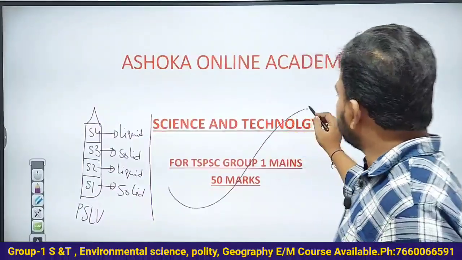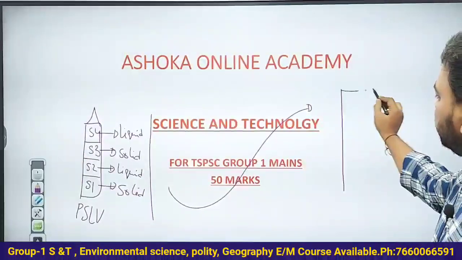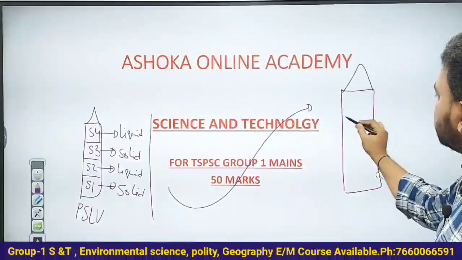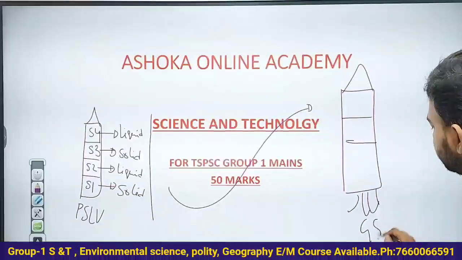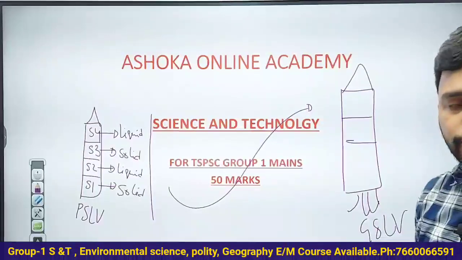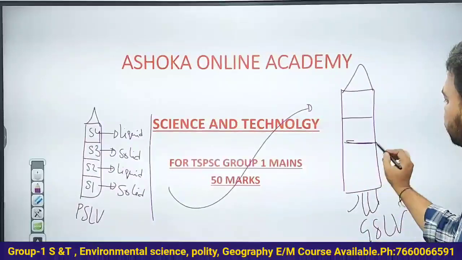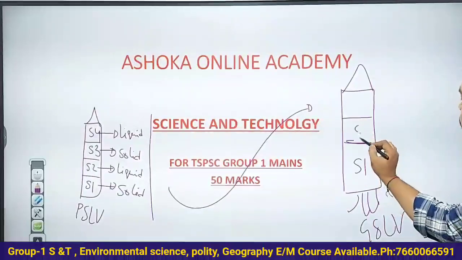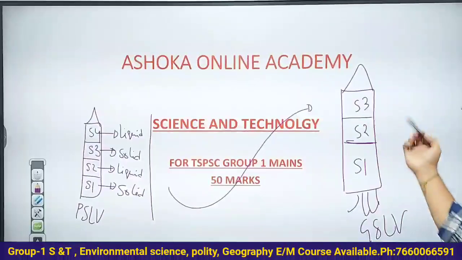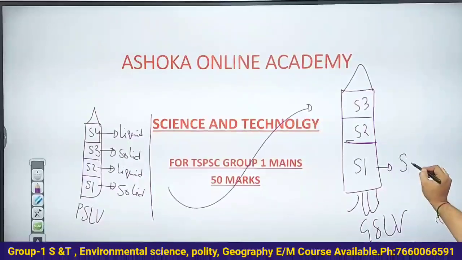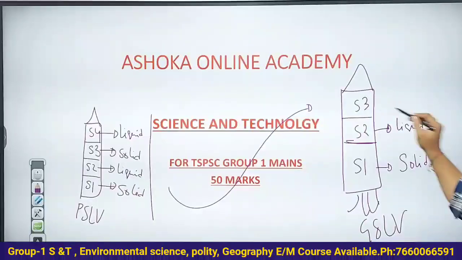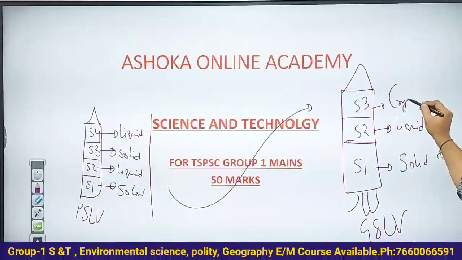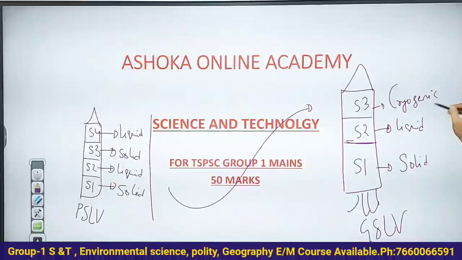What are the limitations of both the solid and liquid fuel? And why did we go for the cryogenic engine in the GSLV? So this is GSLV, Geosynchronous Satellite Launch Vehicle of ISRO, comprising three stages: stage 1, stage 2, stage 3. In stage 1 they are using solid fuel. In stage 2 they are using liquid fuel. In stage 3 they are using the cryogenic engine.